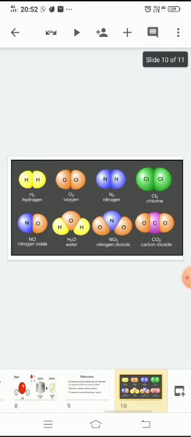Some examples of molecules. A molecule of hydrogen has 2 atoms of hydrogen. A molecule of oxygen has 2 atoms of oxygen. And also, a molecule of water has 2 atoms of hydrogen and 1 atom of oxygen. A molecule of common salt has 1 atom of sodium and 1 atom of chlorine. Last one, a molecule of carbon dioxide has 1 atom of carbon and 2 atoms of oxygen. These are all some examples of molecules.